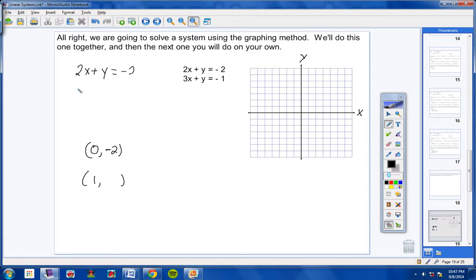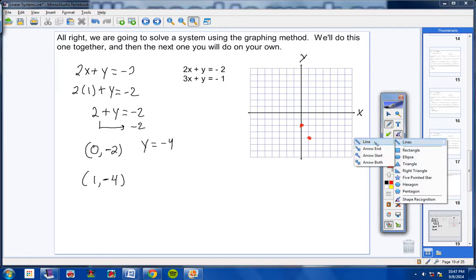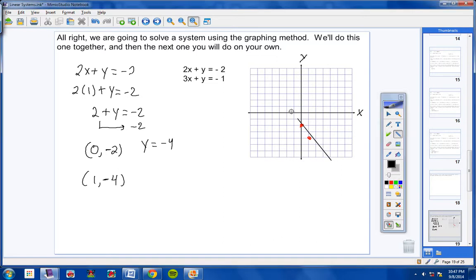All right, here we go. 2 times 1 plus y equals -2. 2 times 1 is 2 plus y equals -2. Bring your 2 over and make it a -2. And -2 and -2 is -4, so y equals -4. So there we go. I'm going to plot those 2 points very quickly. 0, -2 is right here, and 1, -4 is right here. And now I'm going to go ahead and connect those 2 ordered pairs very quickly here, or at least try to.